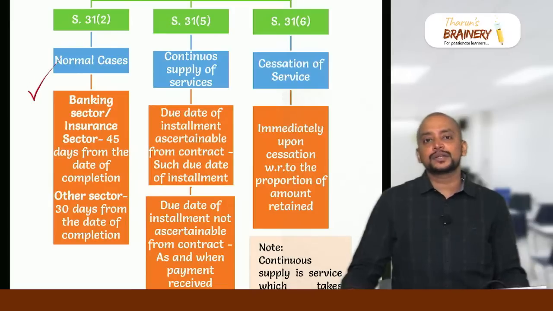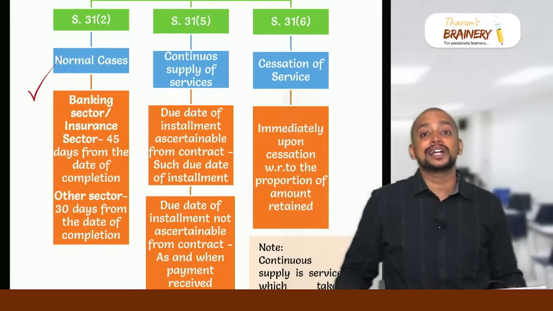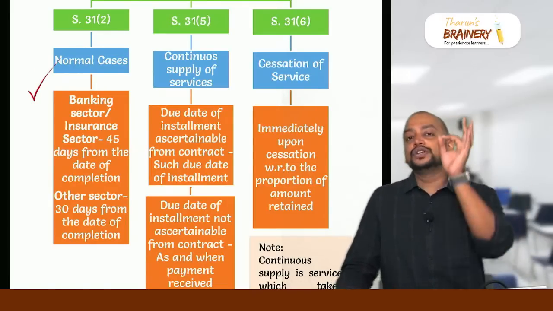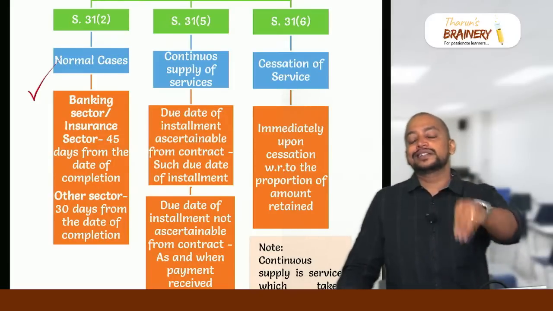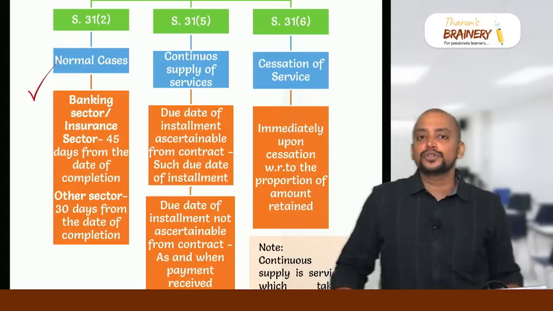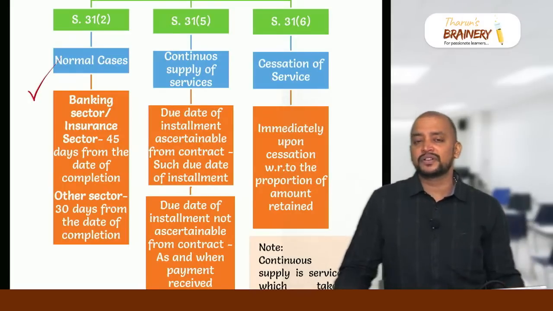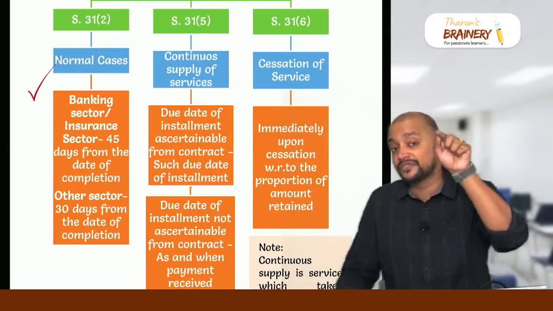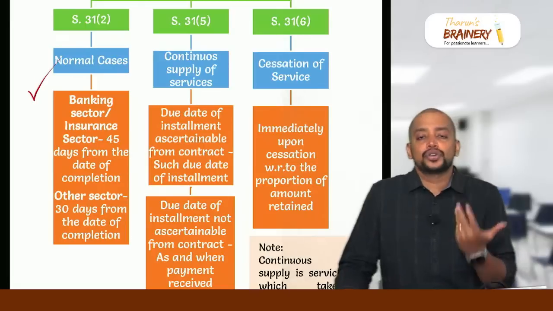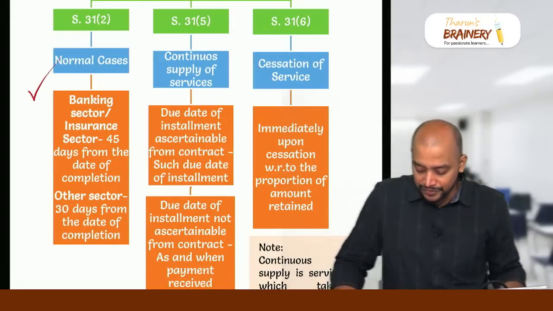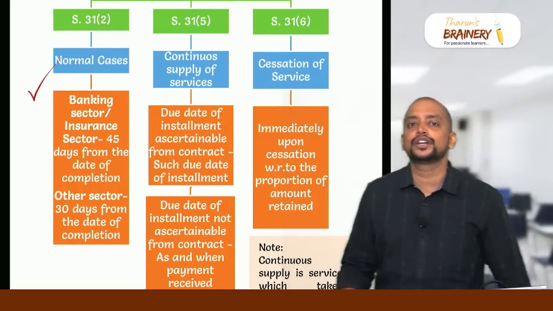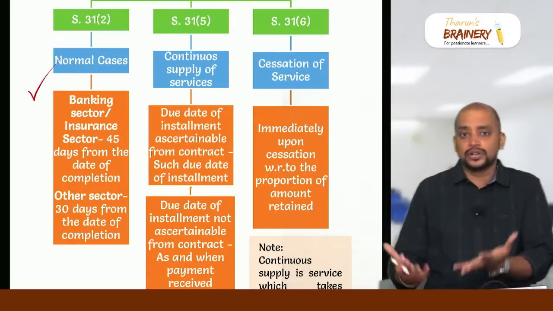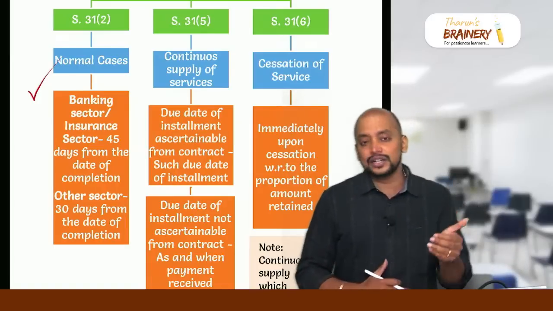In case of continuous supply of services, we need to check whether the due date is ascertainable from the contract. If the due date is ascertainable from the contract, take the due date of the contract itself as the due date of invoice. Suppose the due date of payment is not ascertainable from the contract, but the payment is linked to completion of an event, then whenever the event is actually completed, that should be taken as the due date of invoice. Suppose the due date of installment is not ascertainable and the payment is not linked to completion of an event, whenever the amount is actually received, that date should be taken as the due date of invoice.